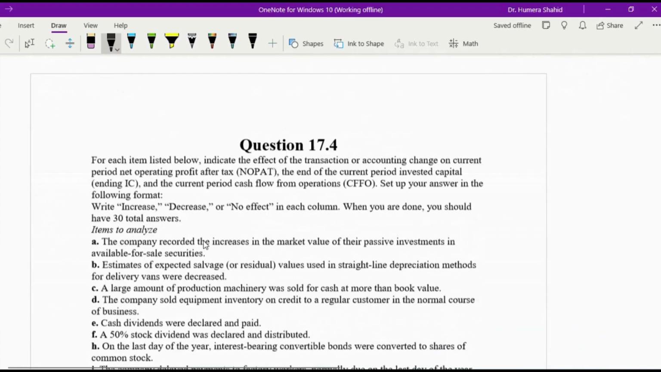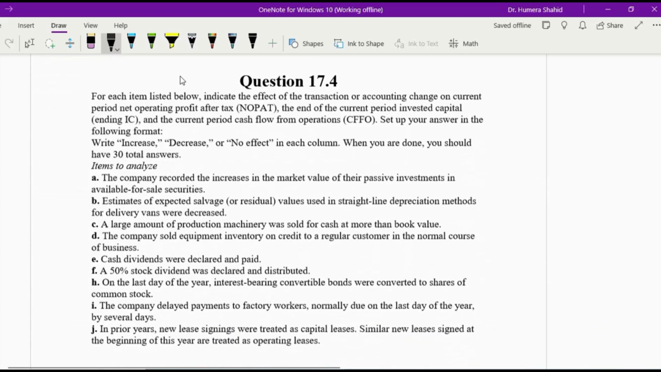Okay, let's check this question. For each of the items listed below, indicate the effects of the transaction on accounting changes on the current period net operating profit after tax. So they want us to read each and every transaction and show its effects on the net operating profit, the end of the current period invested capital, and current period cash flow from operations. Only the first part of the cash flow statement, which is cash flow from operating activities. Set up your answer in the following format. If something increases, write increase. If it decreases, write decrease, or no effect. Okay, so let's check this out.